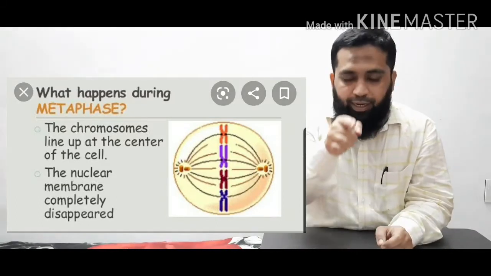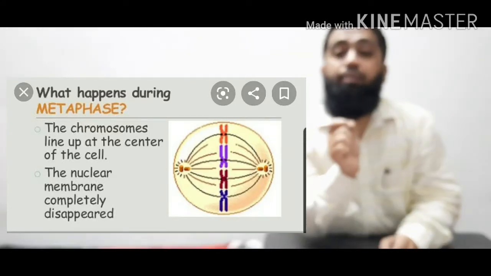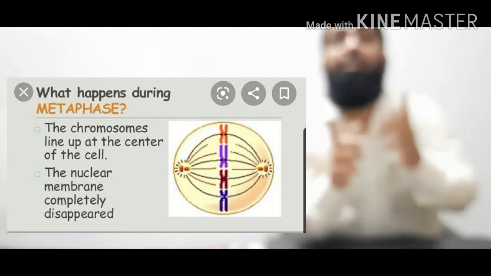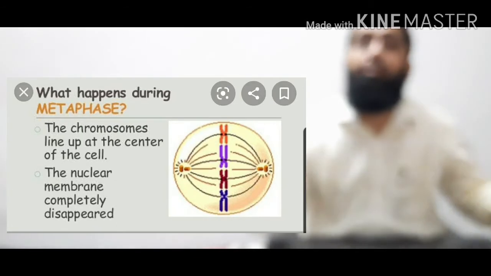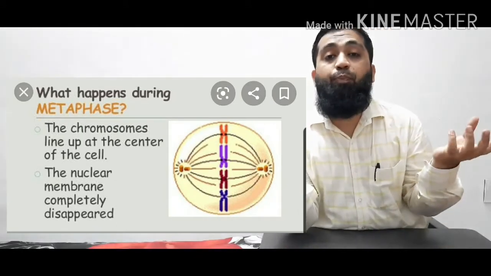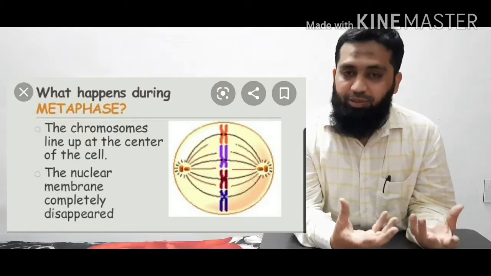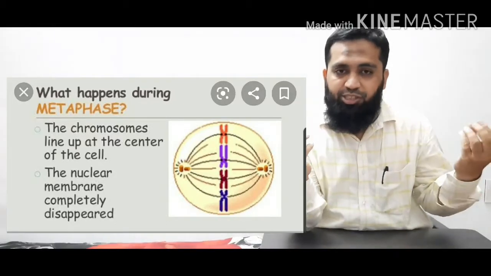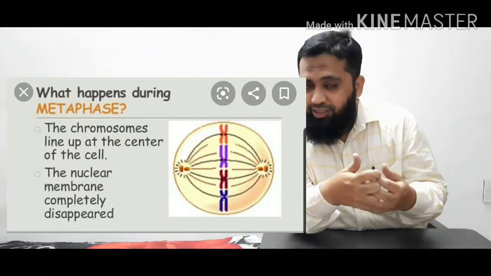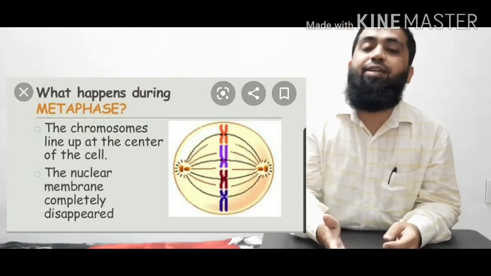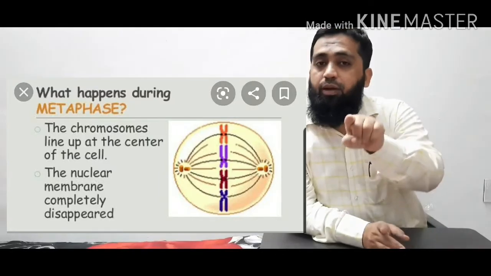They come in one line in the center called the equatorial plane, and they are attached to thin protein fibers called spindle fibers. These spindle fibers are emerging from where? They are emerging from the poles. Two poles, you can see those two poles, they are called centrioles. They are opposite to each other. Spindle fibers are joined to whom? They are joined to the sister chromatids, and all these chromosomes with sister chromatids are lying at the center, called the equatorial plane. So this is what happened in metaphase.